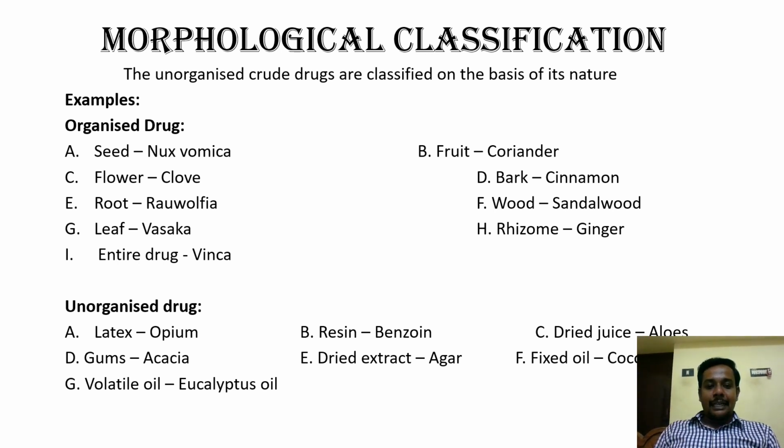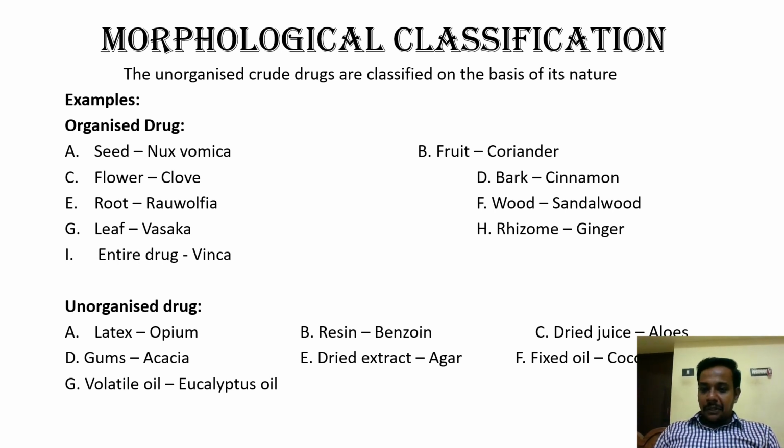And number 5, dried extract. Here any one part of the plant will be extracted with a solvent, any solvent it may be, and that extract will be dried and used as a drug, right? That dried powder will be used as the drug. Example, agar. And 6, fixed oil.